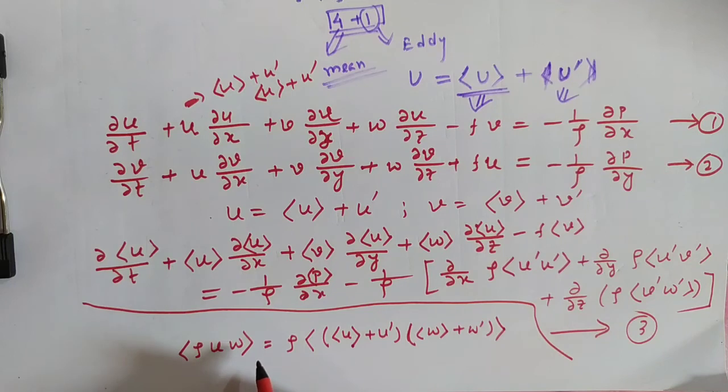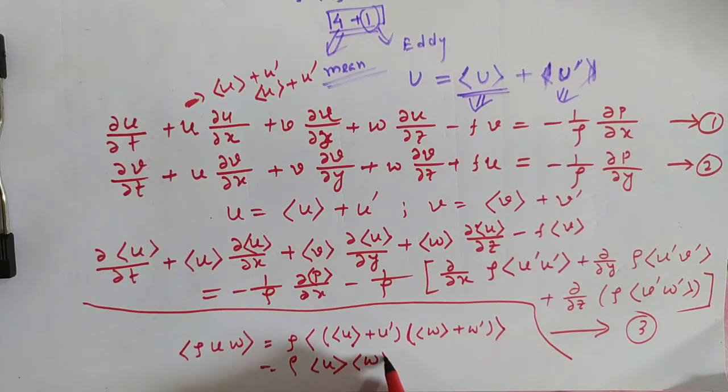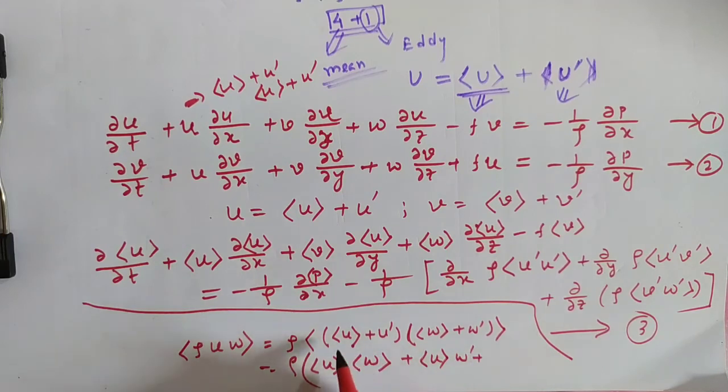Now what will it come? Rho u w plus u w prime plus u prime w plus u prime w prime.